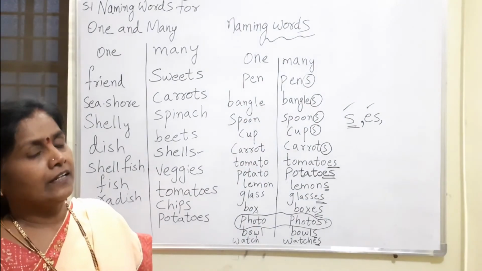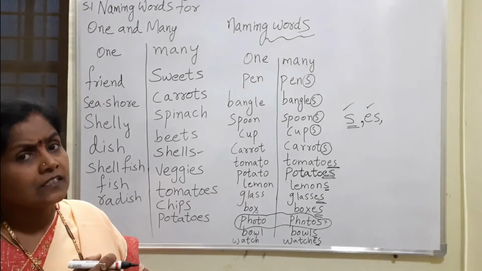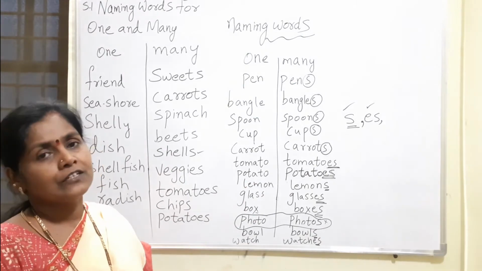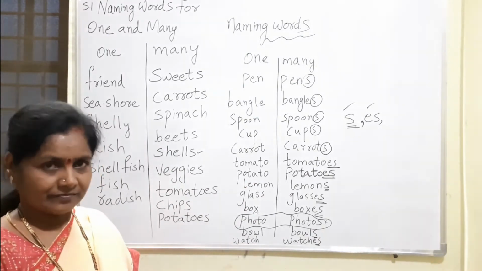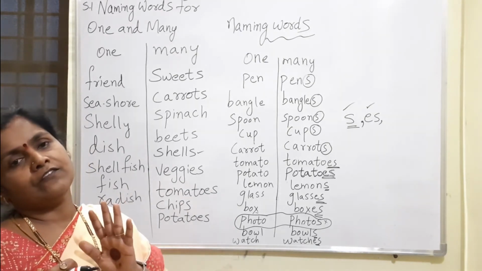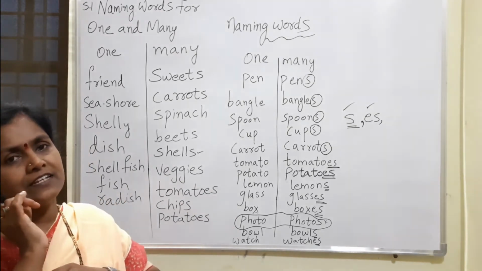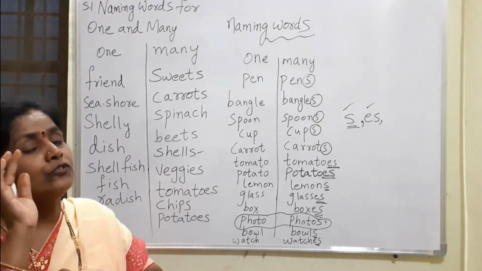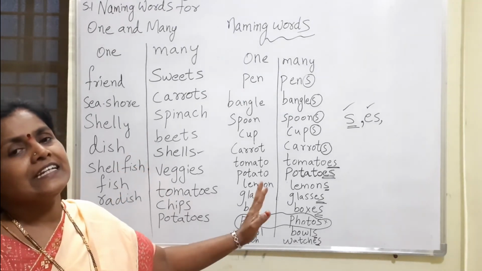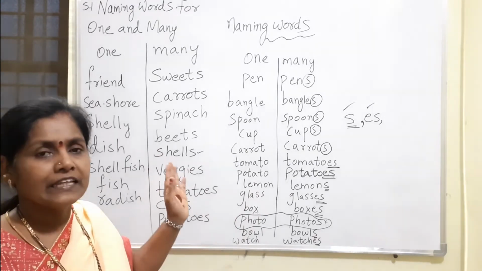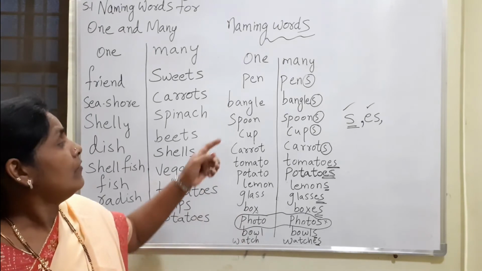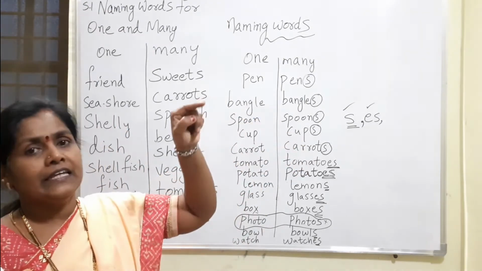You might be wondering, there are so many things, to which words we should add S and to which words we should add ES. Isn't it, children? Are you getting confused now? No need to be confused. Here is a small trick, a small rule. You should remember it. If you know that, you can easily write whether to add S or ES to change words to plural.